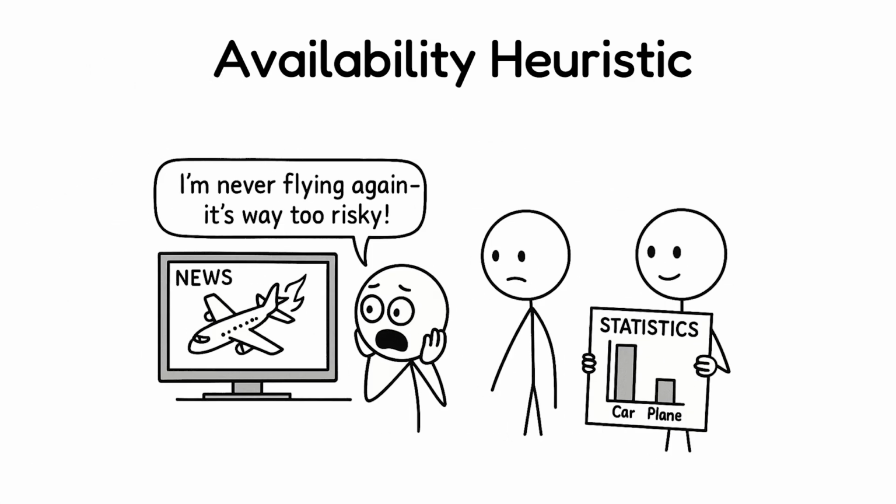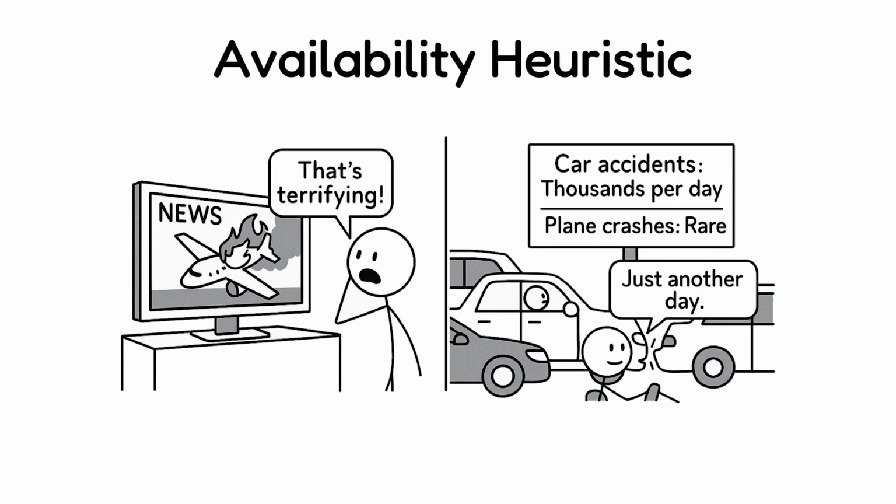Availability heuristic. We tend to estimate how likely something is based on how easily it comes to mind, rather than how often it really happens. For example, plane crashes seem scarier than car accidents because they're more memorable, even though they're far less common.